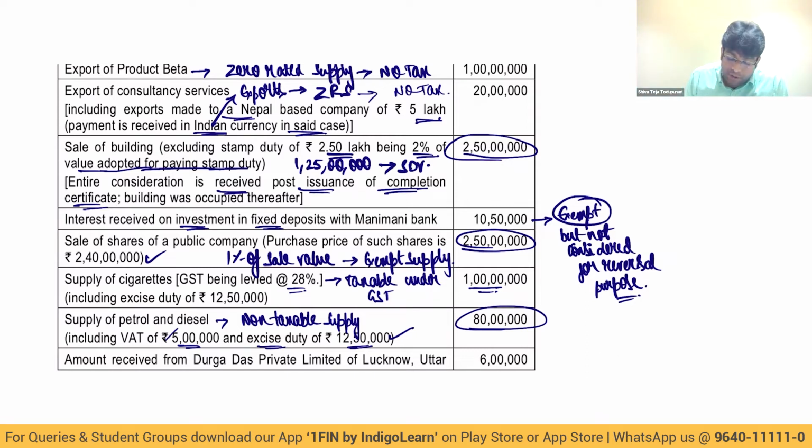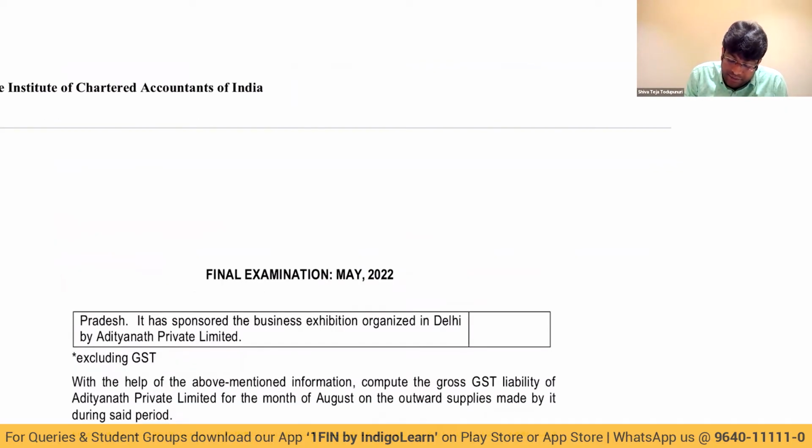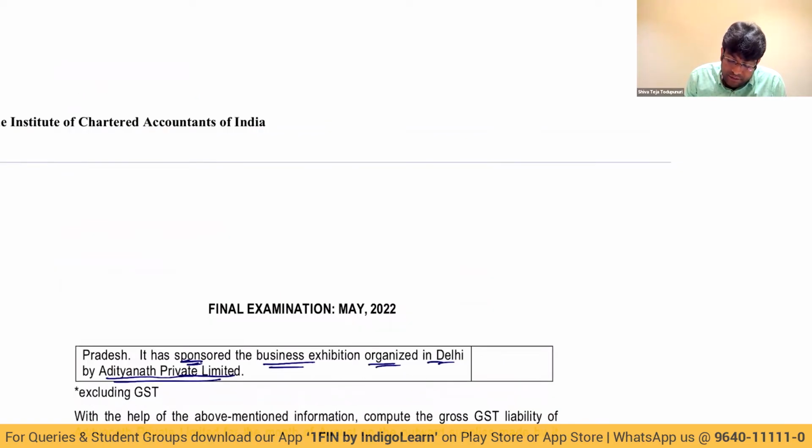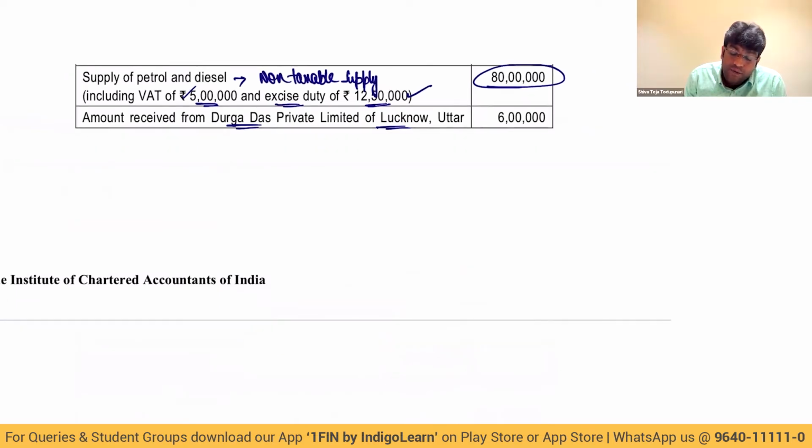Then amount received from Durga Das Private Limited of Lucknow, Uttar Pradesh. It has sponsored the business exhibition organized in Delhi by Adityanath Private Limited. Amount received from whom, sir?